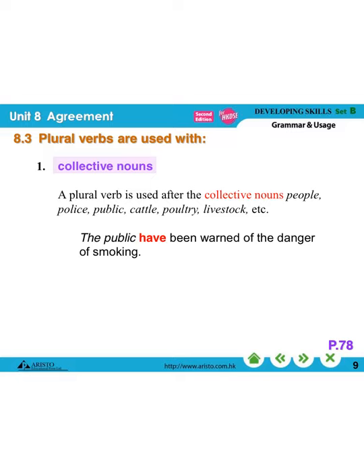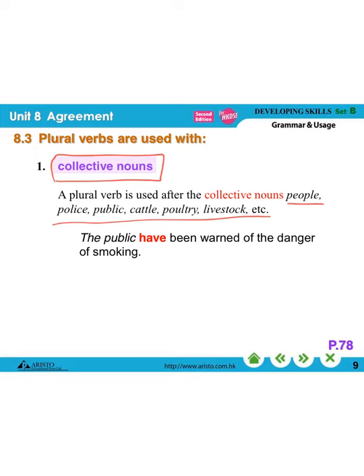So when do we use plural verbs? We use plural verbs with these cases. Case number 1: if the noun is a collective noun, we use plural verbs with collective nouns. Even though you don't see any S there, we still use plural verbs because they are collective nouns, just like "The public have been warned of the danger of smoking."